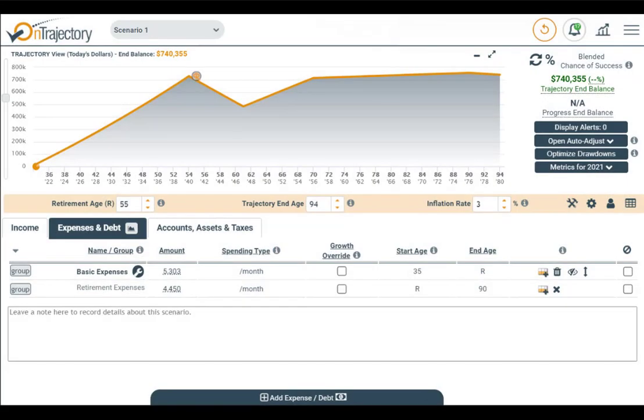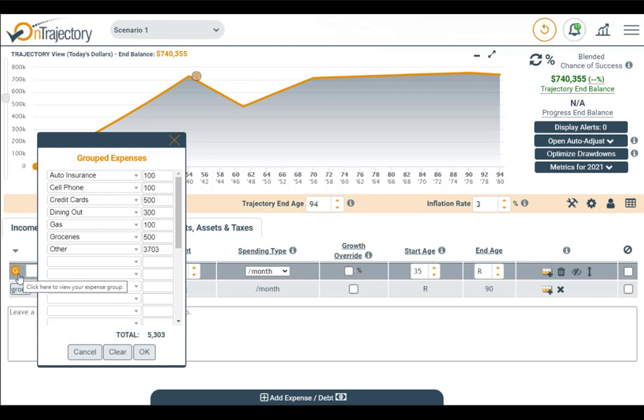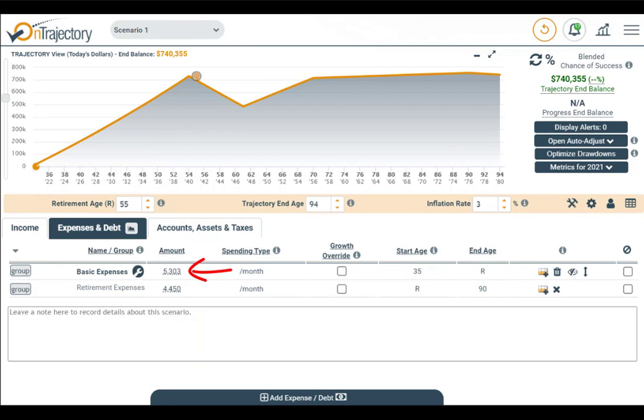We always encourage folks to break their expenses into 2 categories. Basic recurring expenses that you will have with you more or less forever, like groceries, utilities, cell phone, car insurance, etc. We recommend grouping them together, which you can do either by listing them out item by item or simply by entering a dollar amount. The other types of expenses you have are those with distinct beginnings and ends, like daycare, college payments, a mortgage, etc. You don't want to include them in your recurring expenses because they won't be around forever, and they definitely affect your ability to save money.